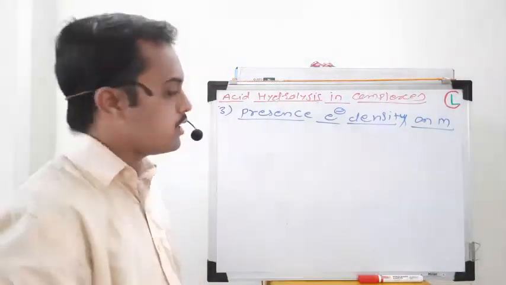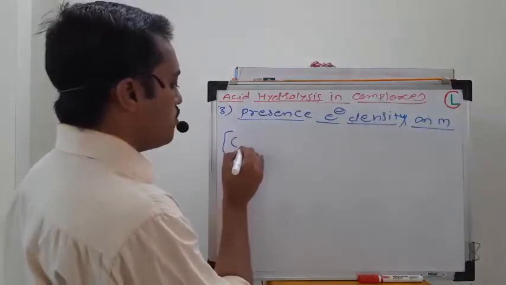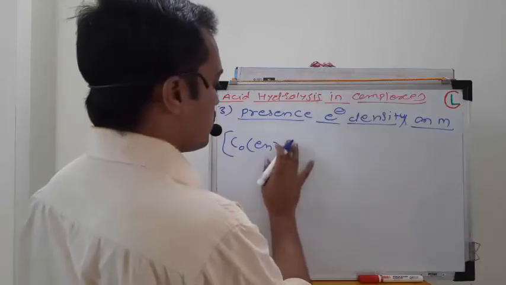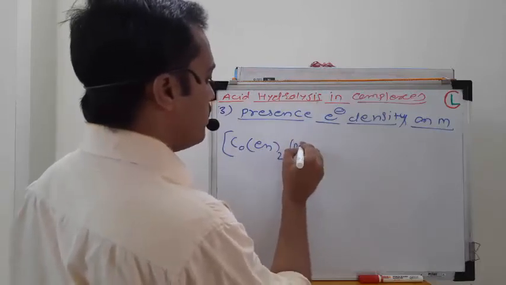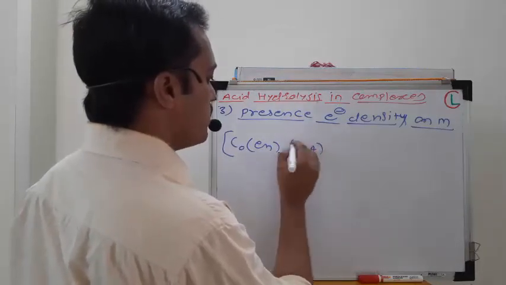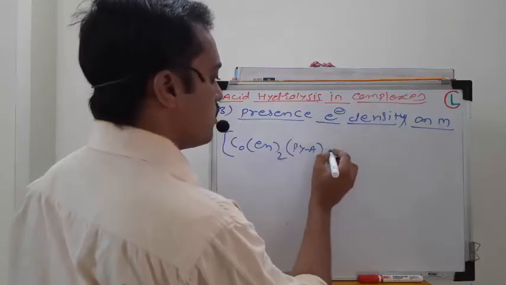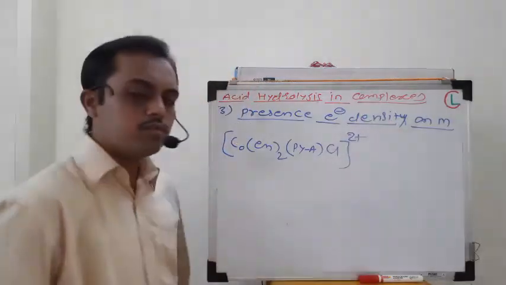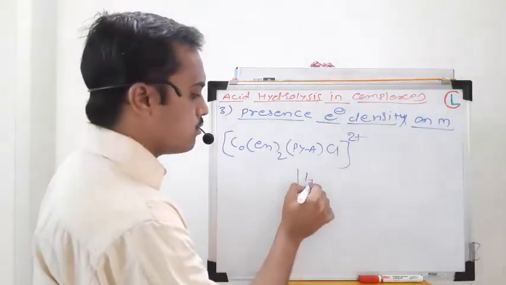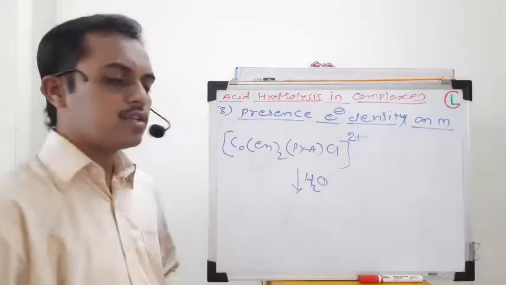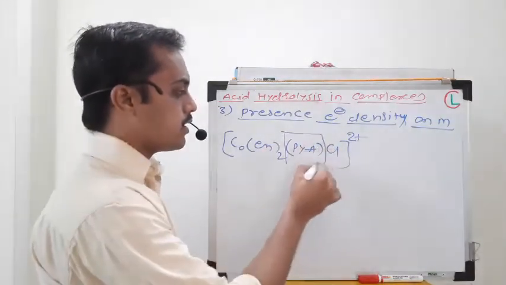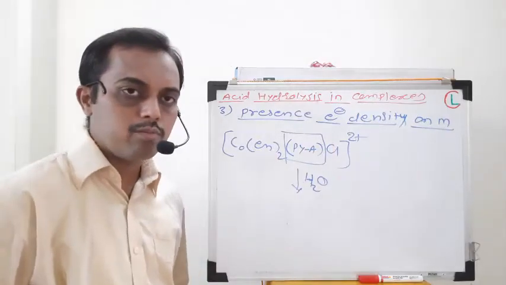If you are considering a complex like this, Co(en)2, a substituted pyridyl and Cl, 2+, so this is one complex which is subjected to hydrolysis, and the key or deciding factor in this is the substituted pyridine ring.